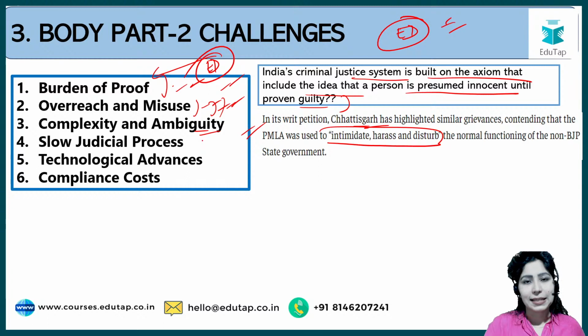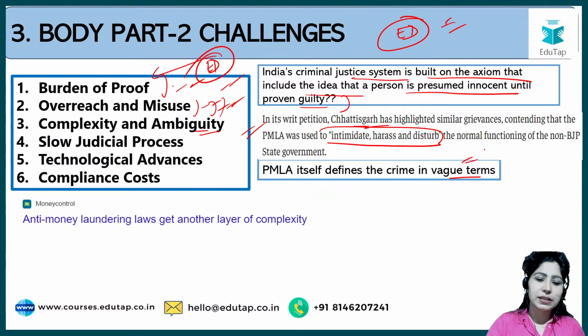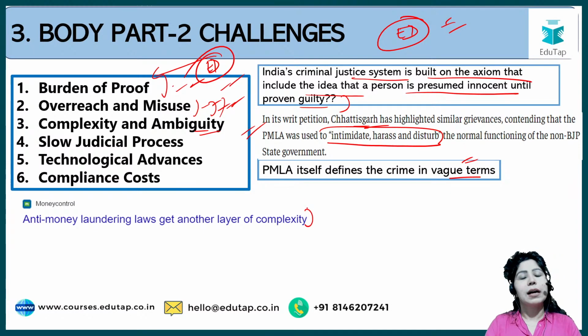Then there is complexity and ambiguity. Crime क्या होता है ये PMLA के अंदर काफी vaguely defined है, जिसकी वजह से जब भी अमेंडमेंट्स आती हैं, there have been 2 amendments to PMLA in 2009 and 2012. वो अमेंडमेंट्स हमारे लिए इस एग्जाम के लिए इंपॉर्टेंट नहीं हैं, but the Act is becoming complex, ये समझना मुश्किल होता जा रहा है. And whenever your laws are complex, rules are complex, their implementation is also complex. So rules should always be simple.